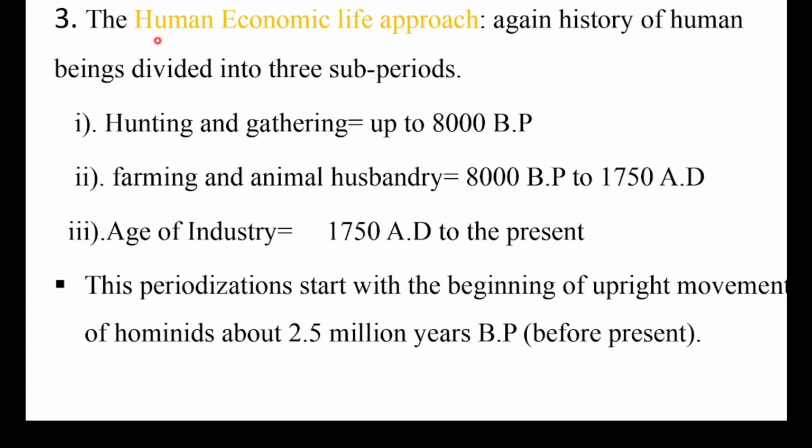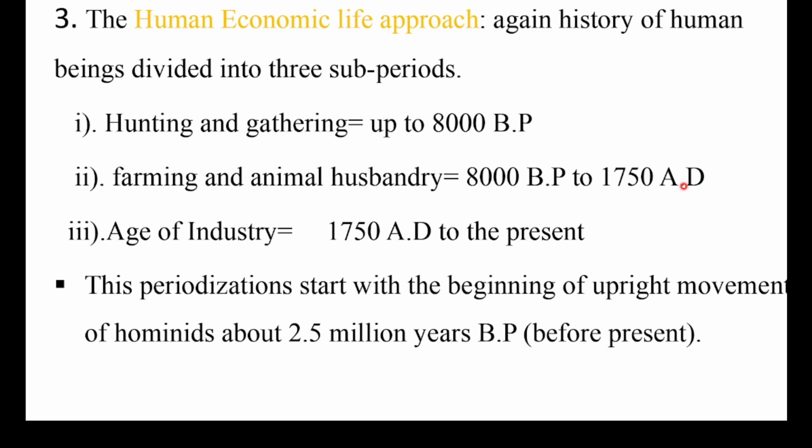The second one based on human economic life approach. The second stage or period called farming and animal husbandry. When human beings ignored hunting and gathering and began to use farming and animal husbandry as principal economic life. This also from 8,000 before present to 1750 AD. Kun immoo waggaa 8,000 before present irraa kaasee hanga bara 1750 kun kan jiru maal jedhama? Farming and animal husbandry bara horsiisa loonii fi bara qonnaati kan jennu.